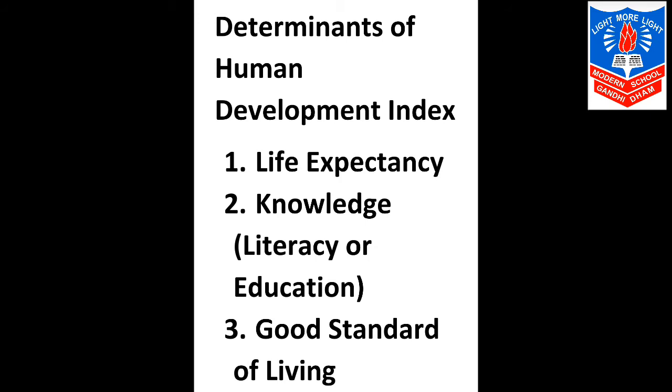Now in this indicator, people in the age group of 15 years and above are included. 2 aspects are important over here, 2 factors are important over here. Very first one is number of years of schooling, and the second one is expected number of years of schooling. It means how many years a person has gone to school and how many years he is expected to go to school. The gap between the expected and the actual number of years of schooling is taken to derive the values of knowledge. The last and the third indicator is good standard of living.